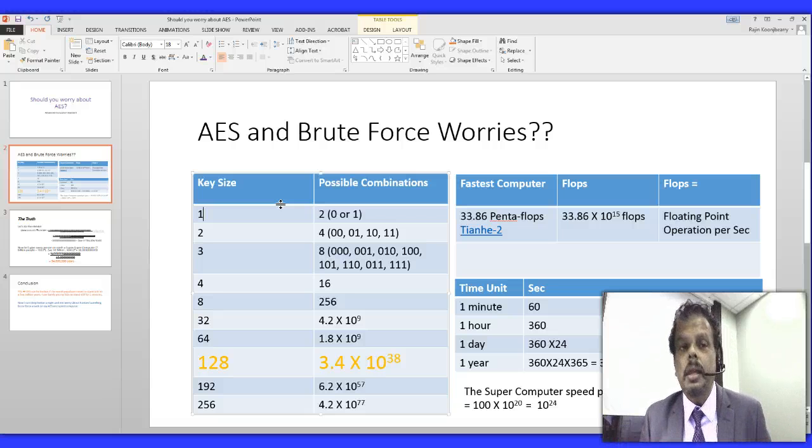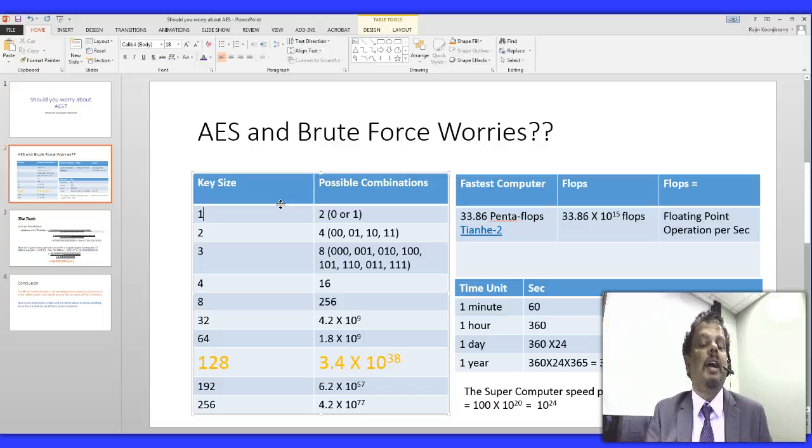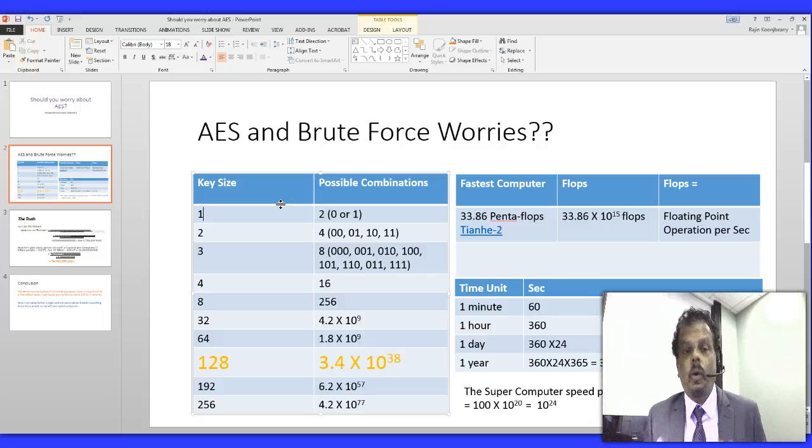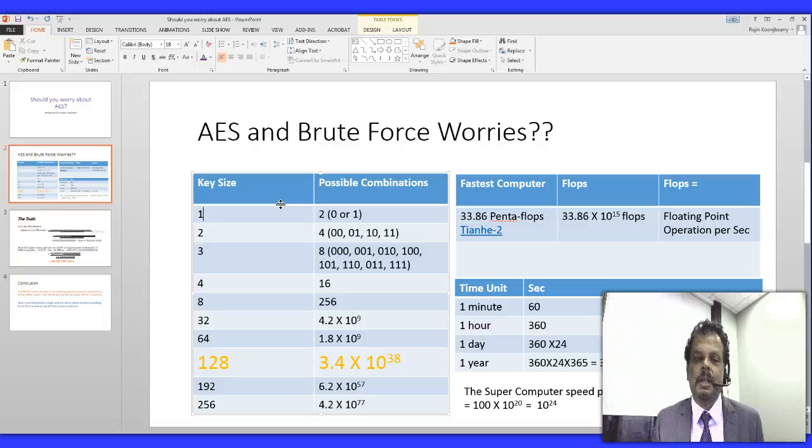One of those is going to work. If we use 3 bits, we're going to have a bigger sample size. In this case, we're going to have a total of 8, and one of those is going to work. If we have 4-bit encryption, we're going to get a sample size of 16 possibilities, and one of those is going to work. Now, going through them one at a time to find the one that works is called brute force. Of course, the more bits you have, the more possibilities you're going to have to try.